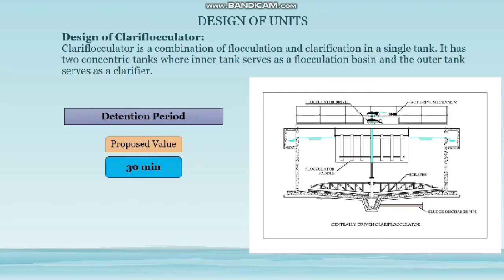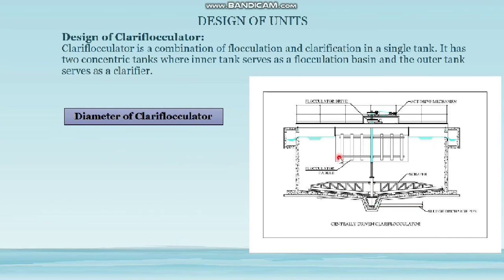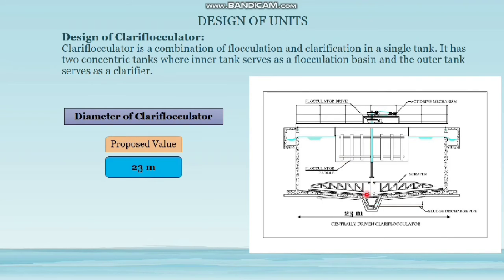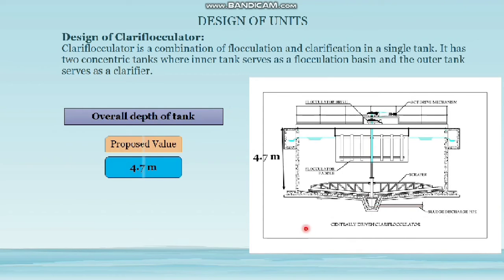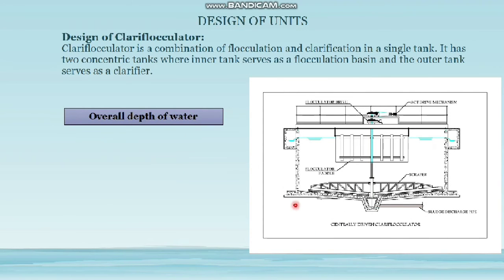The diameter of inlet pipes is equal to 450 millimeter. The number of paddles used in the clariflocculator is 5. The paddle rotation speed is equal to 4 rpm. The diameter of the clariflocculator is equal to 30 meters. The overall depth of the tank is equal to 4.7 meter, while the depth of water is equal to 4.4 meters. The slope of the bottom is equal to 8%.